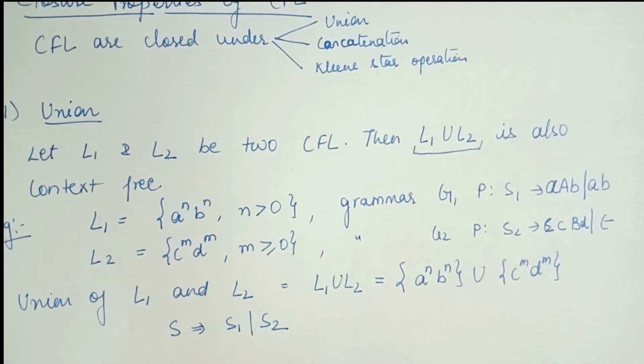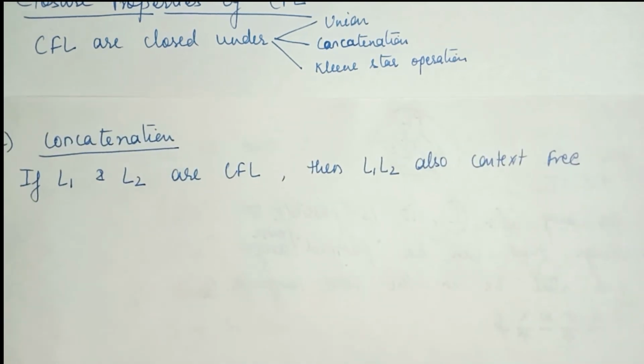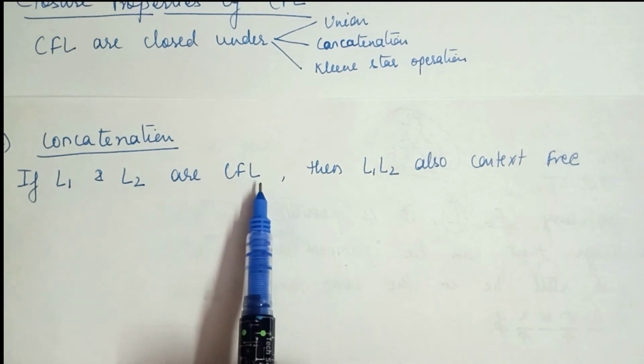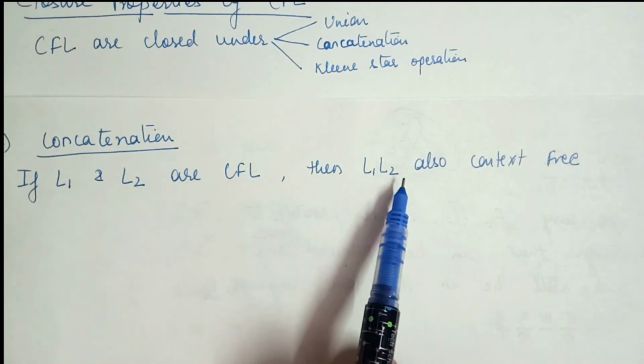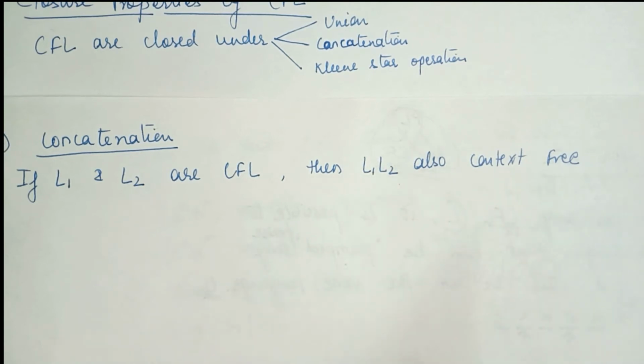Now the second operation under the closure, that is concatenation. Concatenation means if L1 and L2 are context free languages, then L1 concatenated with L2 is also context free.